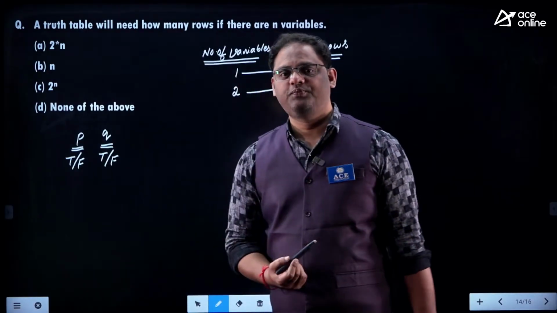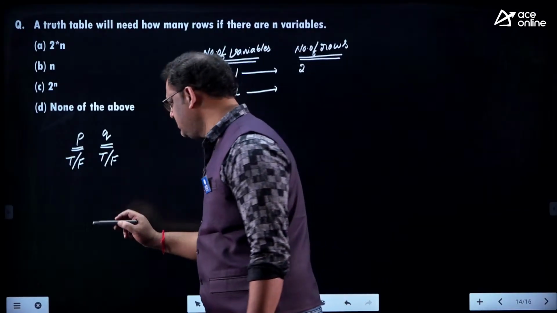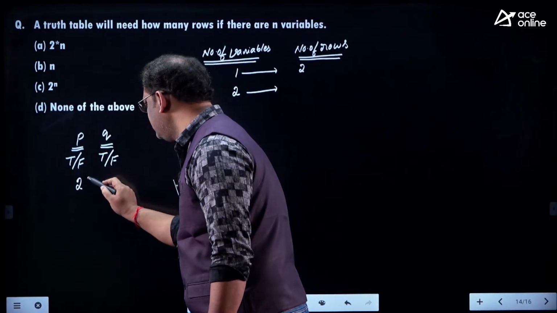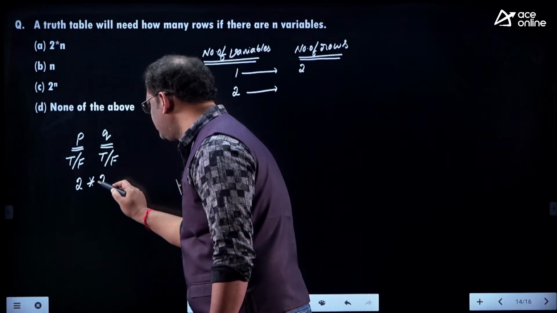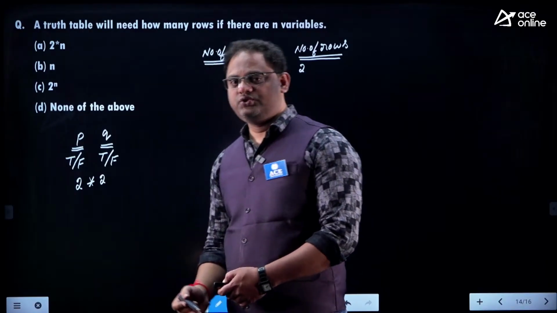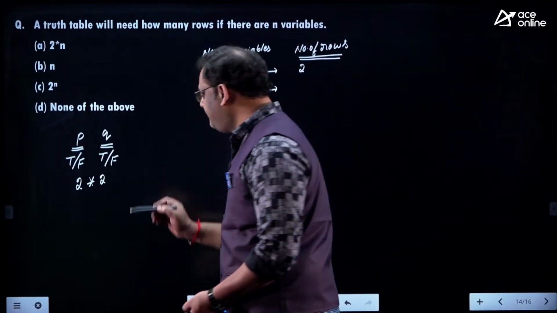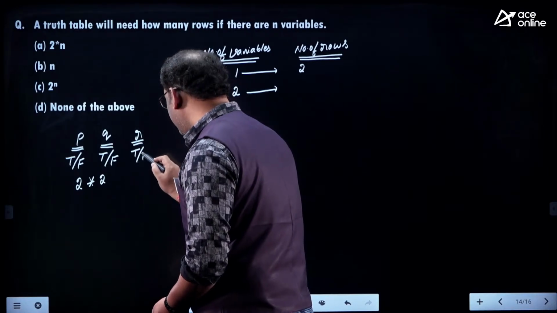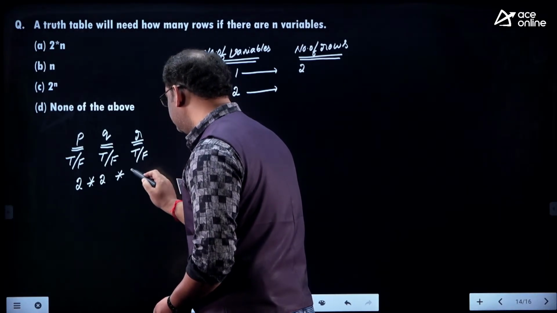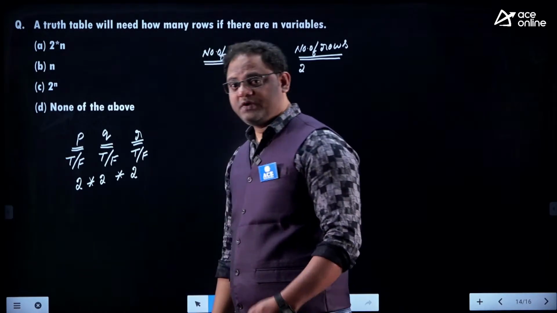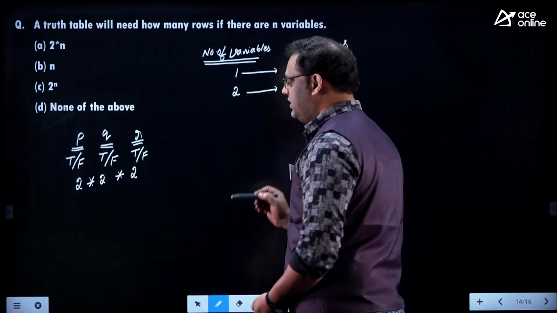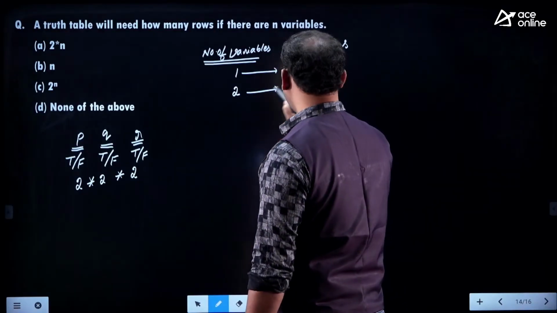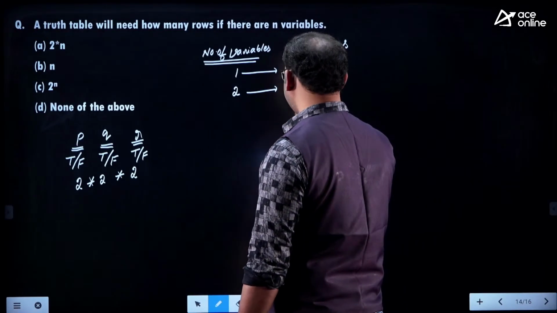By using the product rule in combinatorics, here two ways, here two ways, then the total number of ways comes to 2 square. And if you have three variables just like R, again you can get 2 more ways, 2 power 3 it becomes. If there are two variables, you can get 2 square ways.